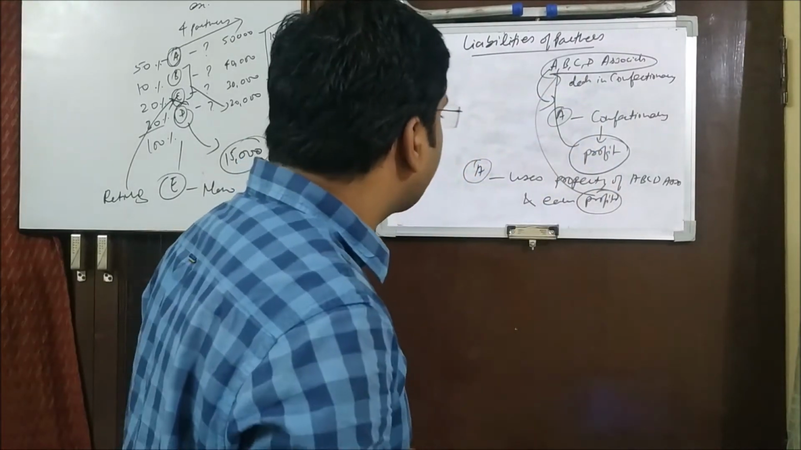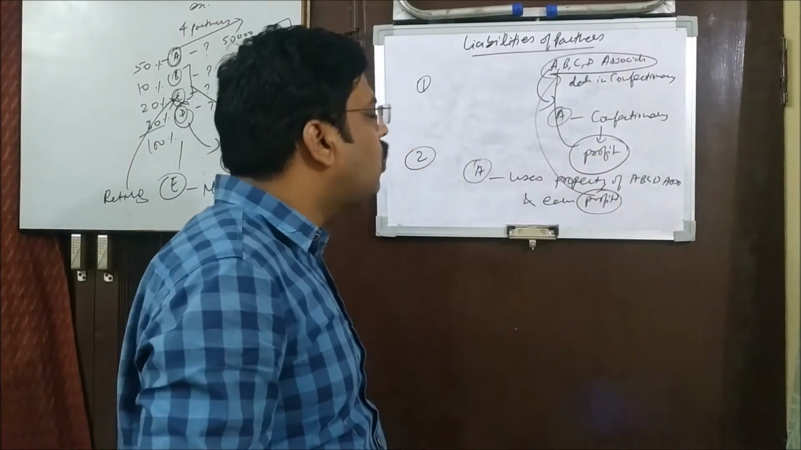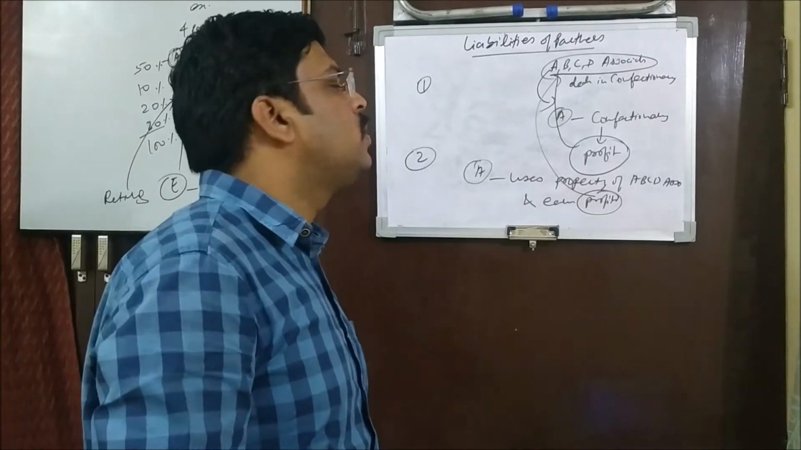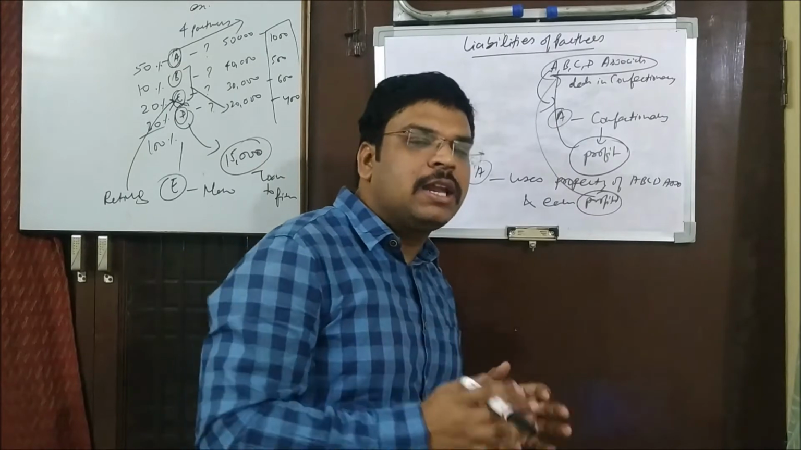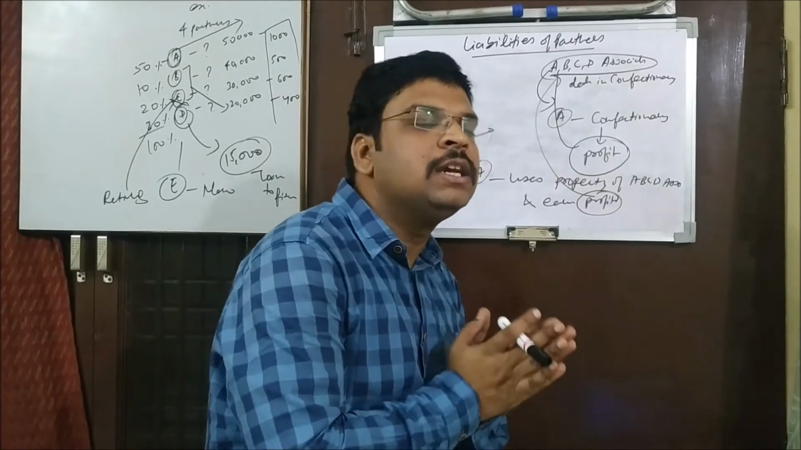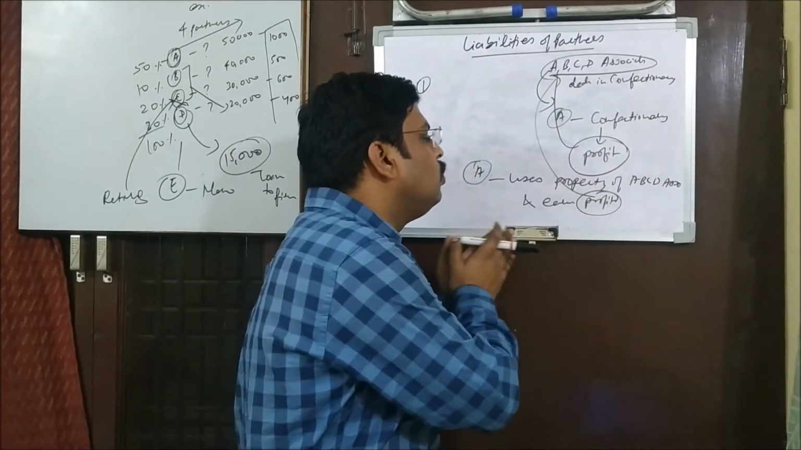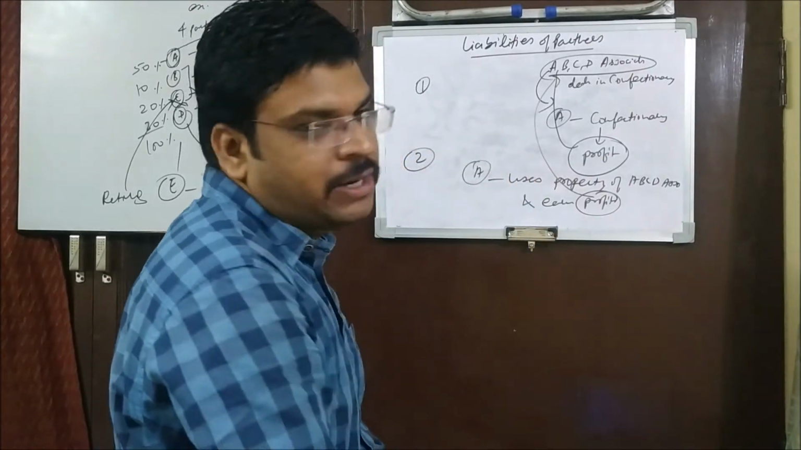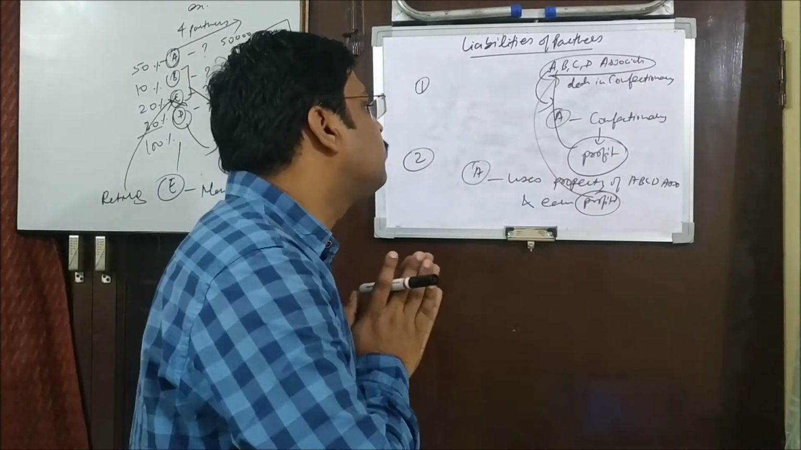So the other point is what? Another liability of a partner is this: if any partner uses the resources or property of the partnership firm and earns some amount of profit, then he has to share that profit with all the partners. So there are 2 liabilities of partners that you will have to keep in your mind.